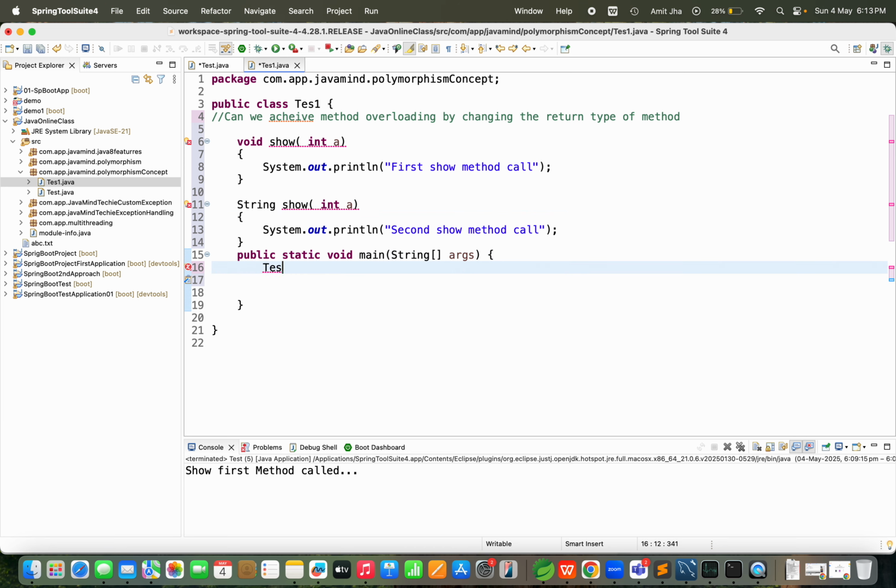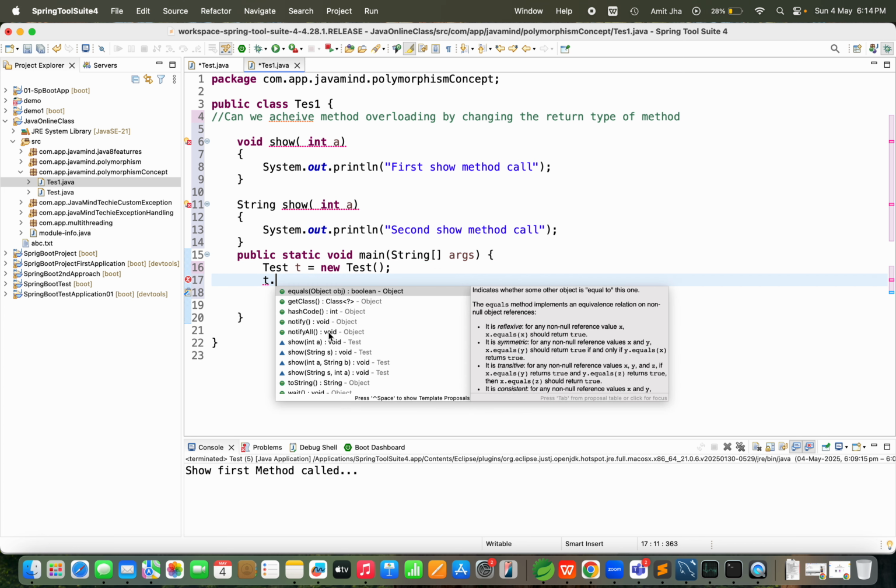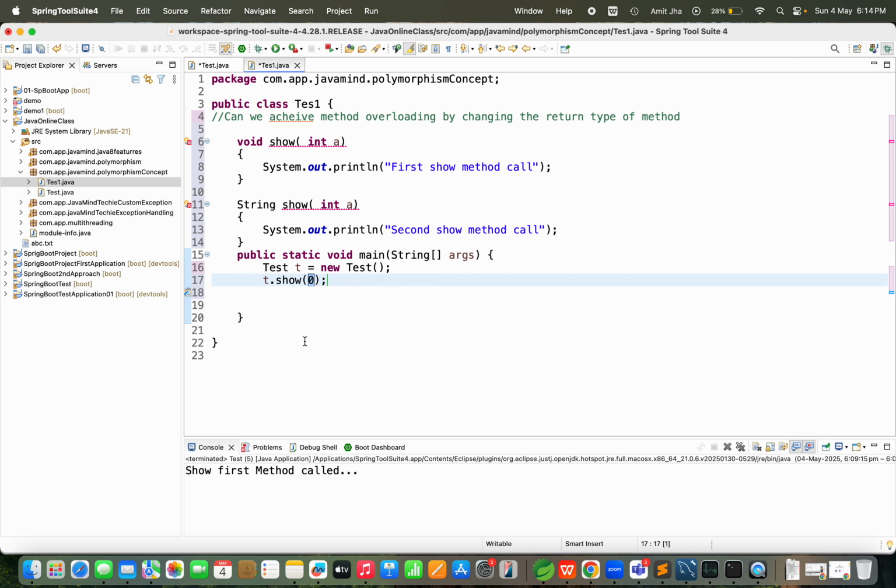If you want to call the respective method, you know very well you need to create the object of this class: new Test. Then t dot, you can call the show method. You can see show with String, show with int a. If I call show, I already see it is telling: duplicate method show in type test1.